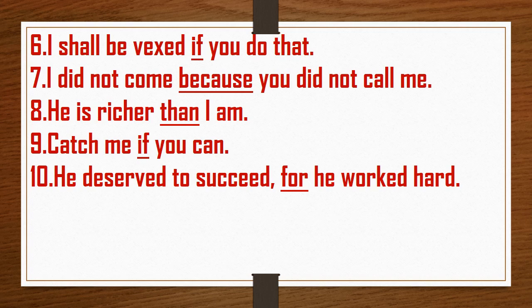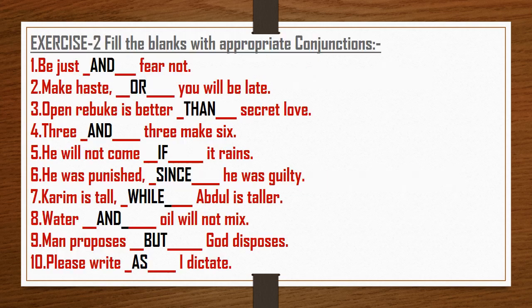Next: He deserved to succeed for he worked hard. So for is here a coordinating conjunction. So this is the solution of the first exercise. Now let us move ahead. Exercise 2. Fill in the blanks with appropriate conjunctions. Be just, dash, fear not. Be just means do right, and do not fear, do not get afraid, so be just and fear not.